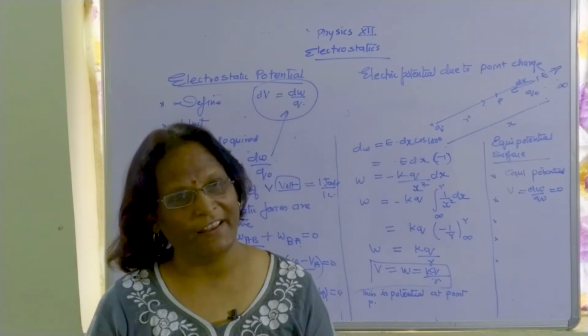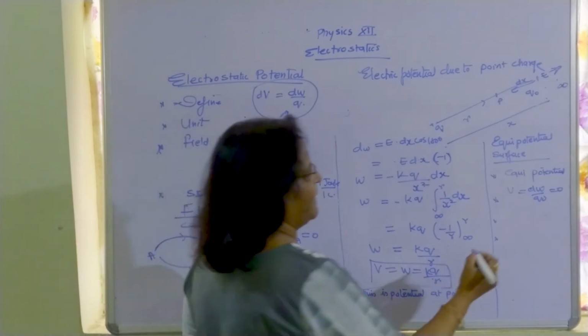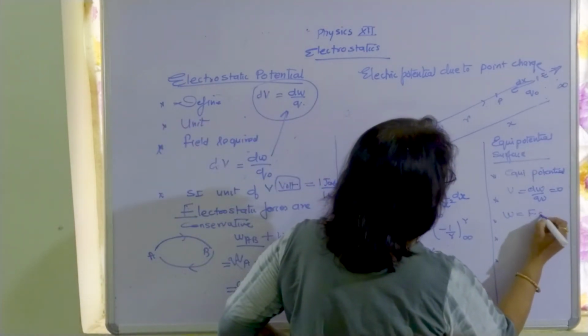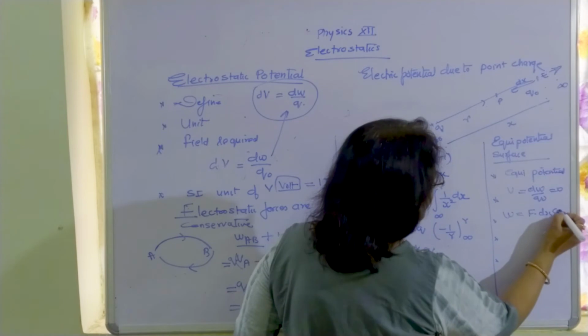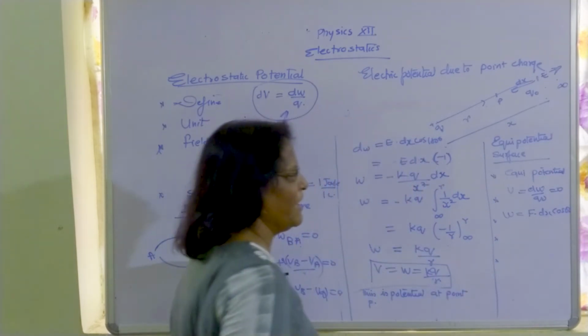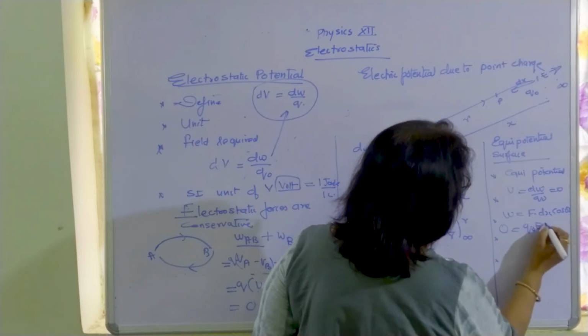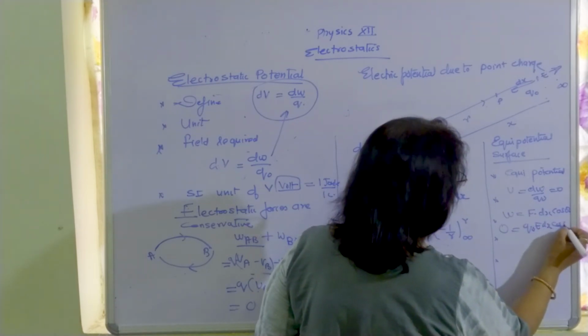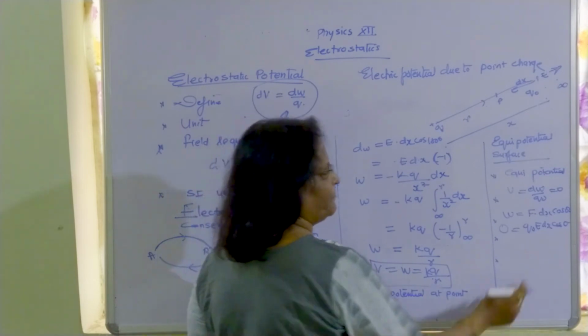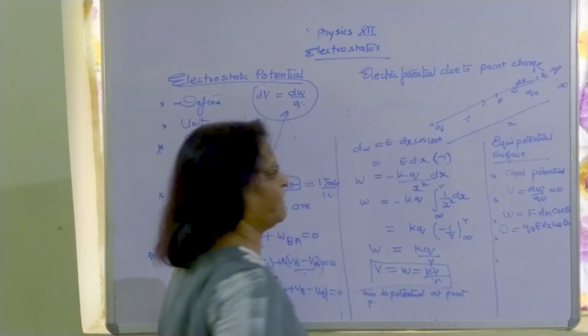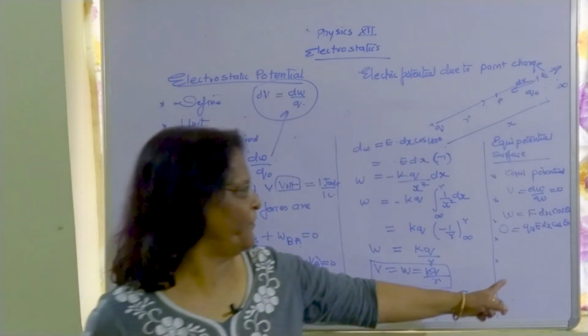Now, if work done becomes 0, we know the work done formula is F dot dx, which involves cos theta. So it will become Q0 E dx cos theta. On an equipotential surface, work done is 0.